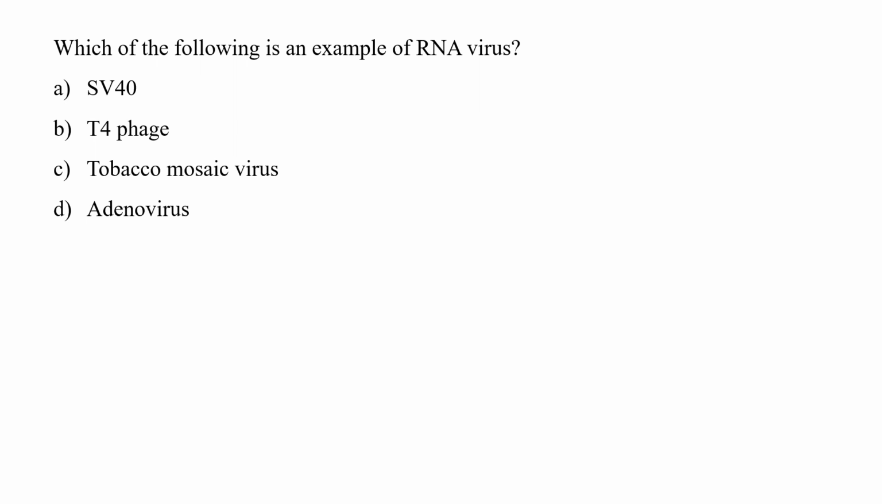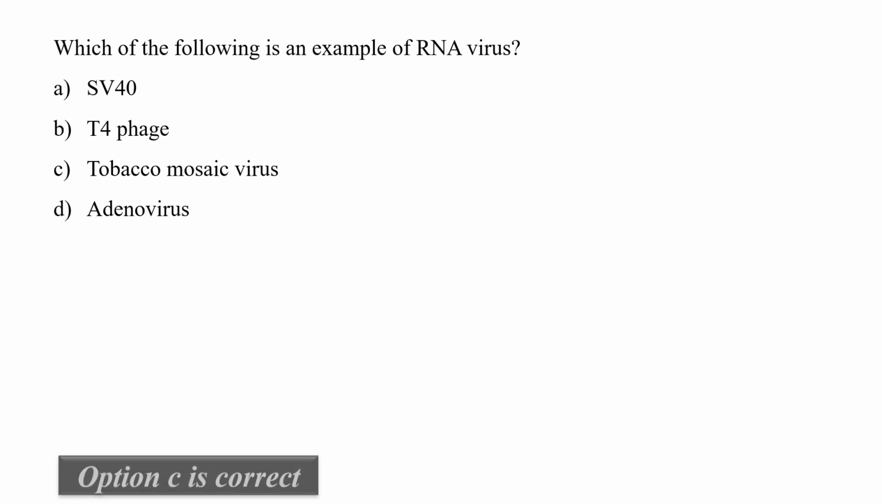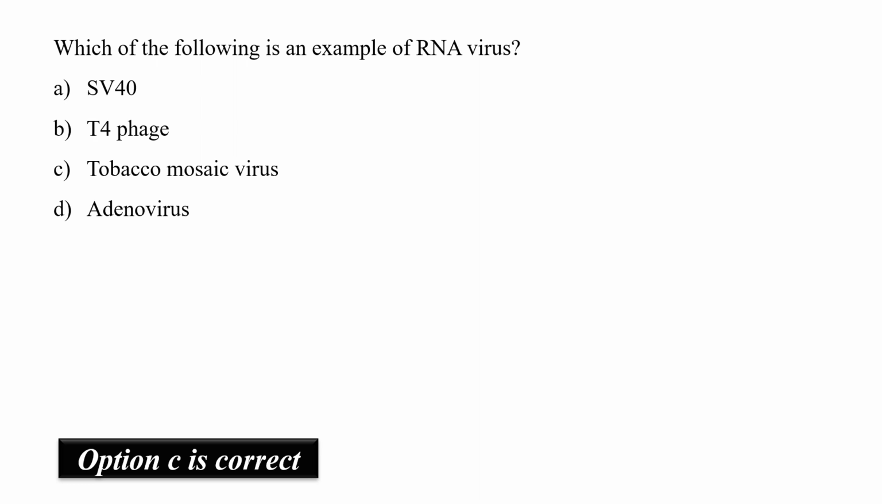Option C, tobacco mosaic virus. Tobacco mosaic virus is an RNA virus which causes tobacco mosaic disease in plants. And option D, adenovirus. Adenovirus is also a double-stranded DNA virus. So, according to our question, our correct answer is C, that is tobacco mosaic virus.